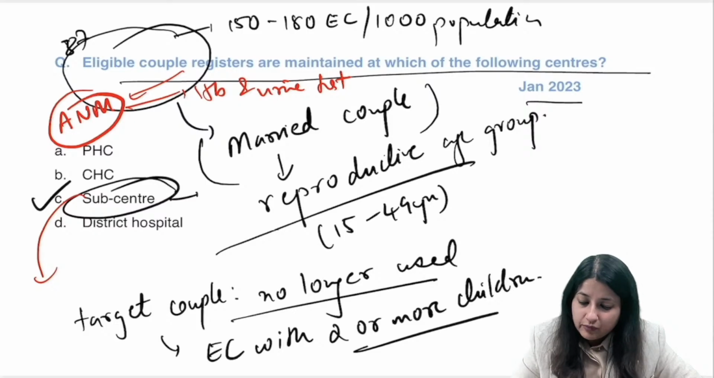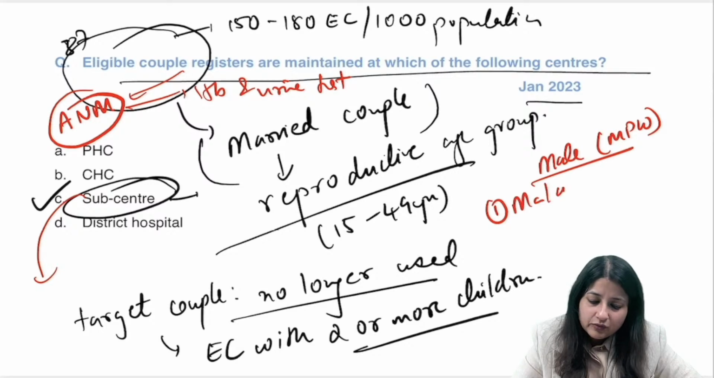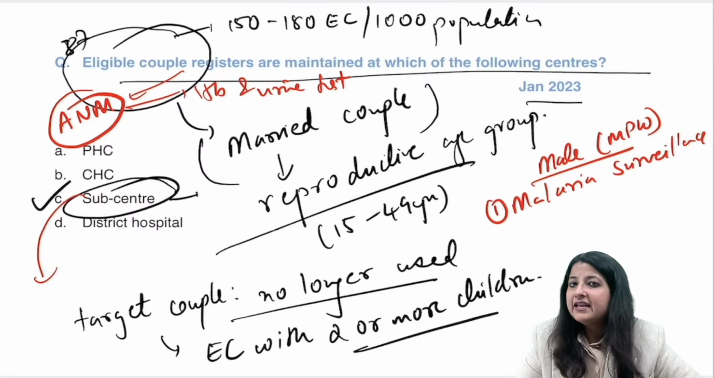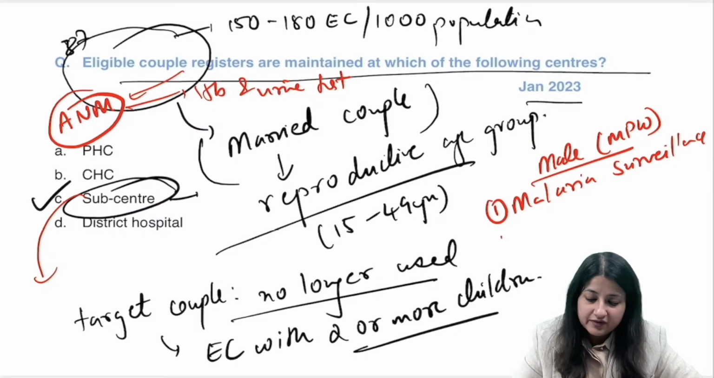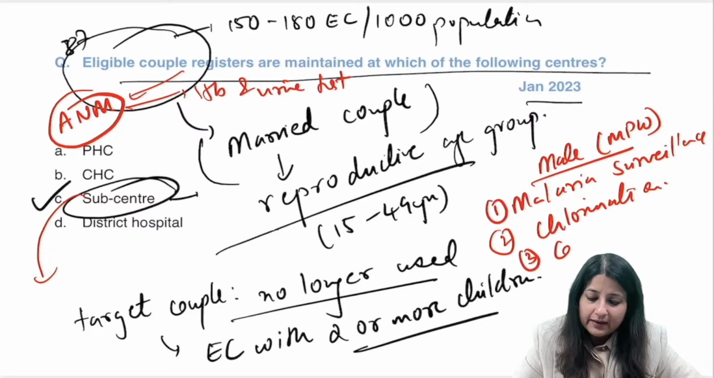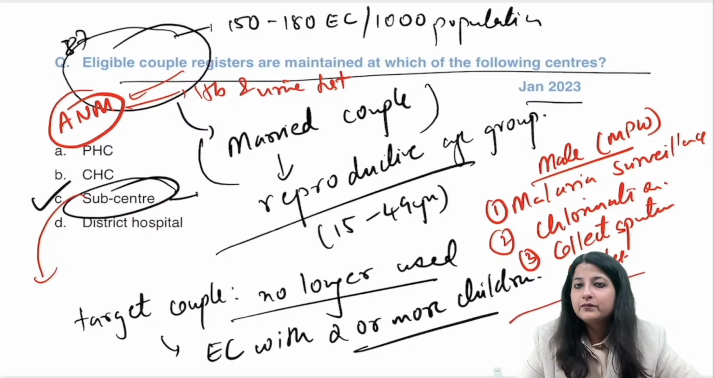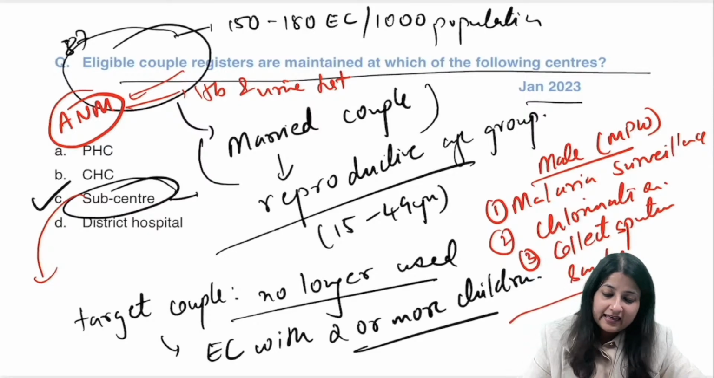Let me discuss one more question over here. What is the function of male multipurpose worker, guys? So we all know malaria surveillance. Okay, we all know it is malaria surveillance. Prepare malaria slide every fortnightly from suspected fever cases. All right, chlorination. Okay, chlorination. And of course एक और है guys, collects sputum samples. Okay, collects sputum samples. Malaria surveillance, collects sputum samples. Got it, everyone? चलो, question number 88 पे आ जाओ.